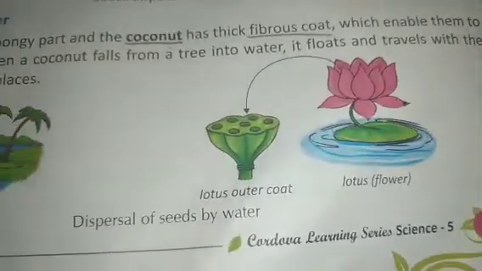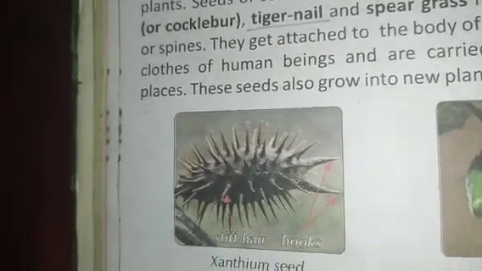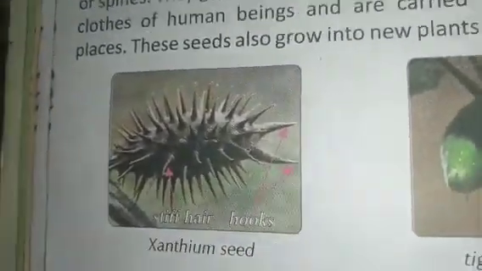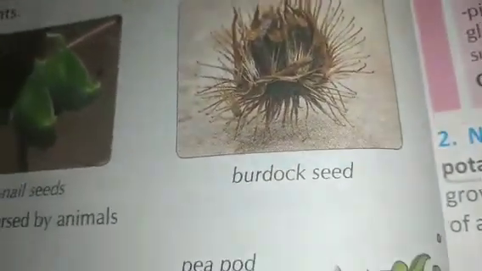The next type we are going to speak about is the dispersal by animals. See this, children, the animals also carry the seeds from one place to another. Here the animals and the human beings eat fruits like apple, mango and watermelon and throw away their seeds. These seeds, on getting favorable conditions, grow into new plants. So we all eat and throw. From these favorable conditions new plants form, and from the plants the trees grow. Understood?